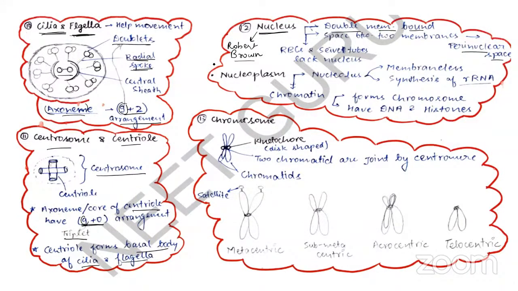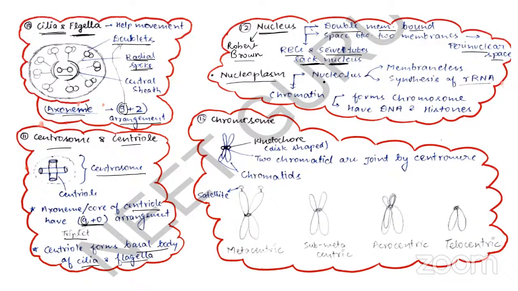Nucleus is very important. All the cells contain nucleus, but there are a few cells like RBCs and sieve tube cells in plants. The RBCs and sieve tube cells, on maturity, they lack nucleus. On maturity, they lack nucleus. Remember this point. The nucleus has a fluid component, and this component is known as nucleoplasm.